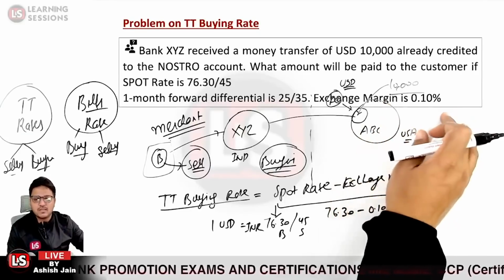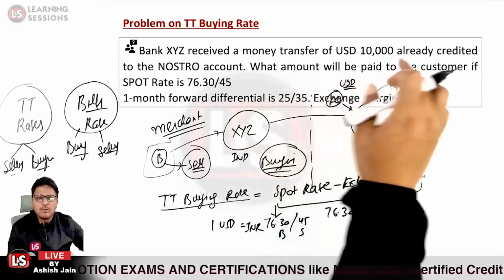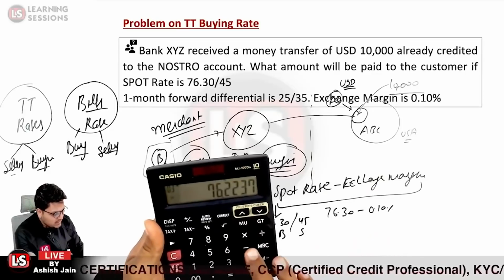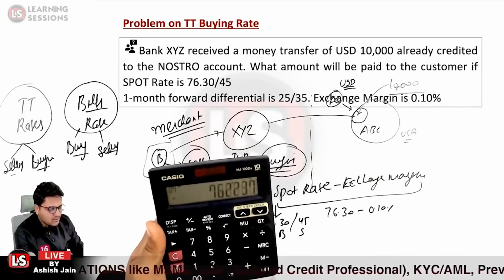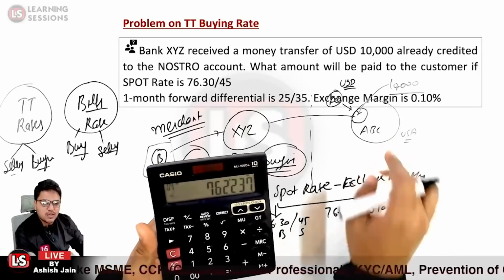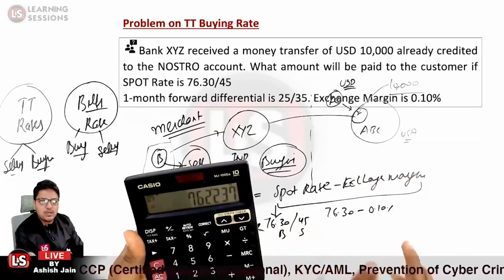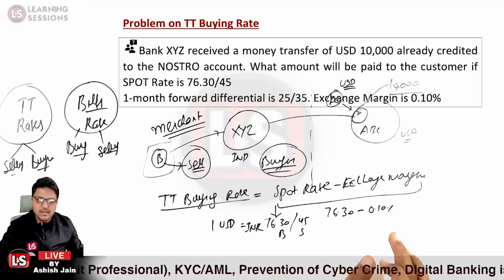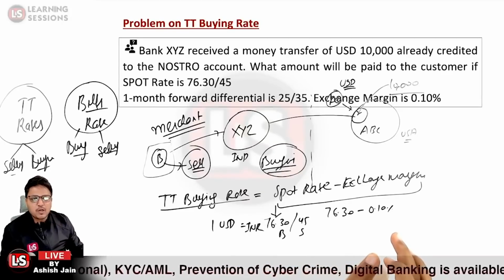Now what amount is to be credited? Multiplied by 10,000 USDs. The question was what amount will be paid to the customer. So 76.2237 multiplied by 10,000, because 10,000 USDs were credited in the Nostro account. So it is 762237. That is the amount which will be credited to the customer's account. Is that particular part clear over here?